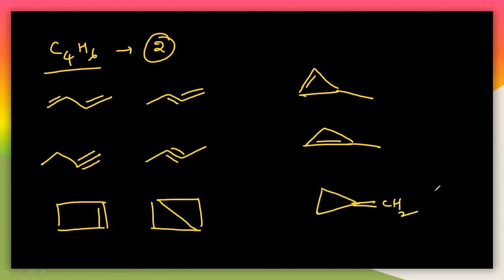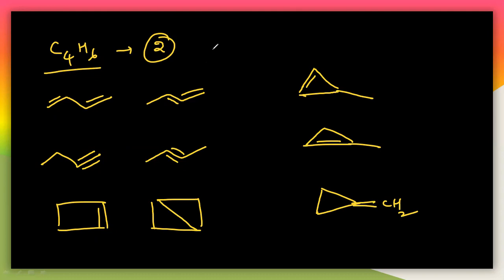CH2 double bond. So these are all different possible structures for this C4H6. How did we know all of these? By using the double bond equivalence rule here. So by using the double bond equivalence, we can easily calculate this.